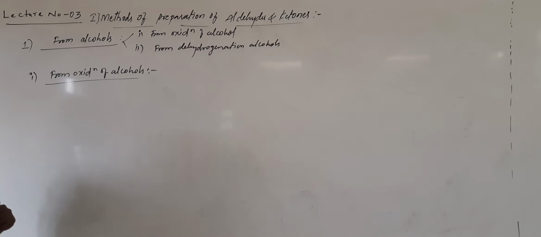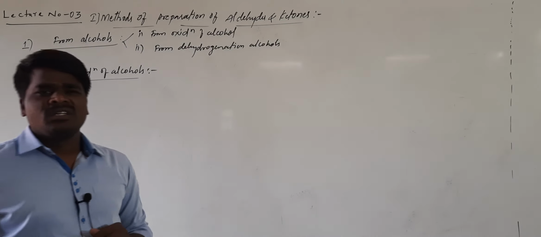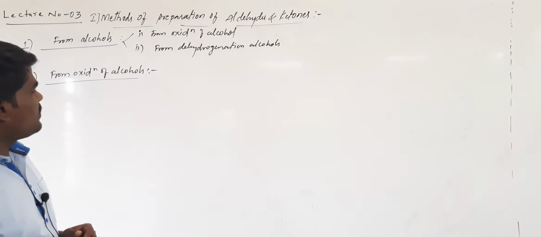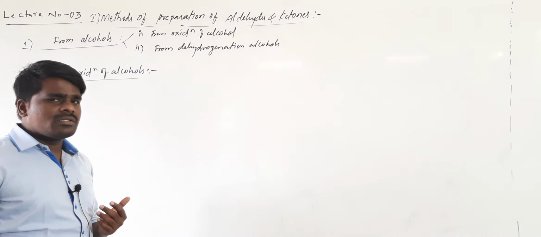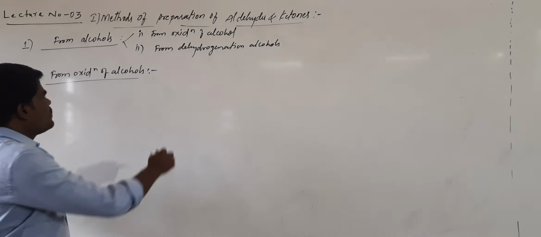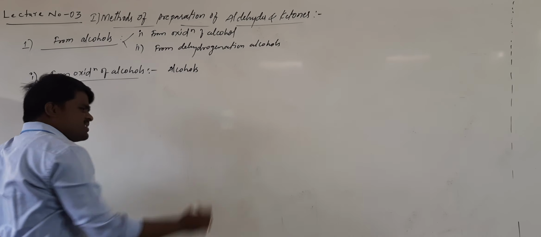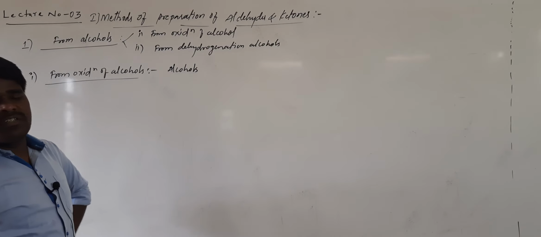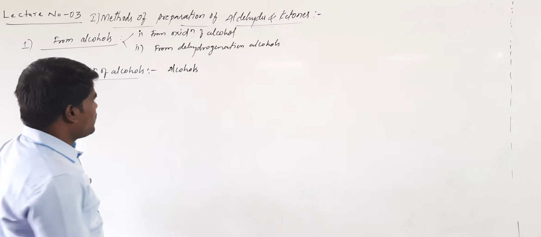Oxidation of alcohols. What is meant by oxidation? Addition of oxygen or removal of hydrogen. You might have already studied the criteria of oxidation, and the reagents that are used for oxidation are called oxidizing agents. This particular method you have already studied in the previous chapter, alcohols, phenols and ethers, as a property of alcohols.